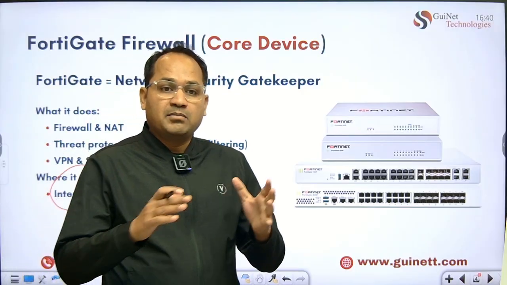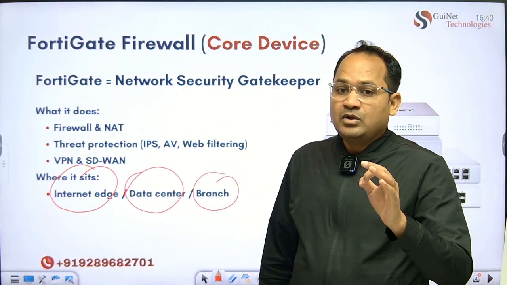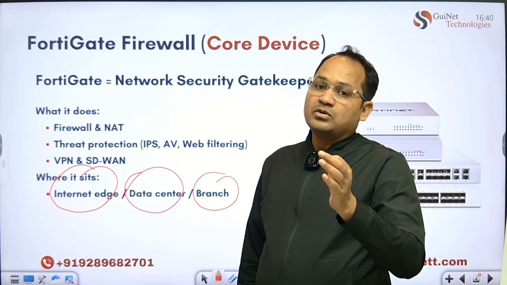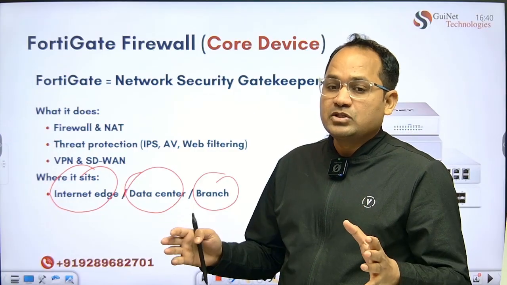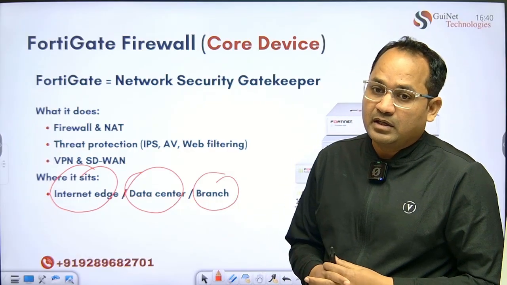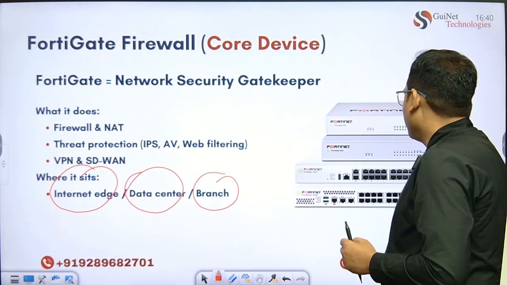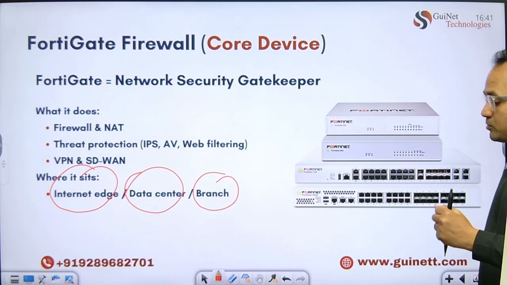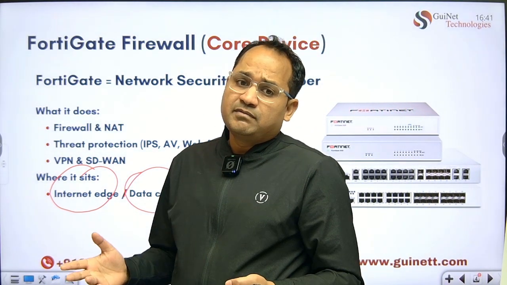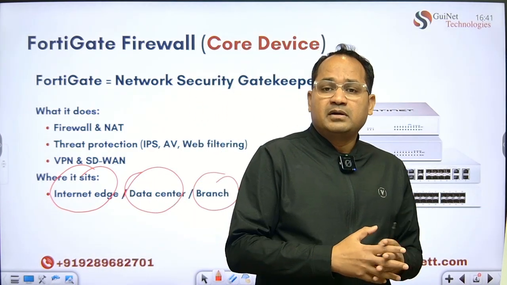It can be in the cloud, it can be your WAN edge, it can be your branch location, it can be your data center. The end goal of the FortiGate firewall is to make sure your data is secure and encrypted end to end, and that nobody does any unauthorized hack or manipulation of your data. That's the role of the FortiGate firewall. This firewall comes in various models. For example, the 40F, the 60F, the 26F. We even have the 1200F firewall available.